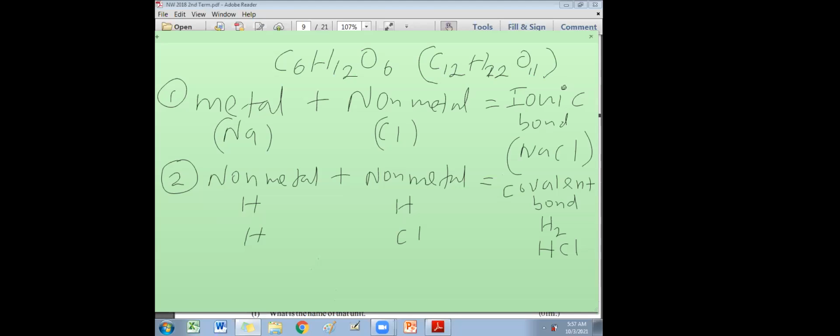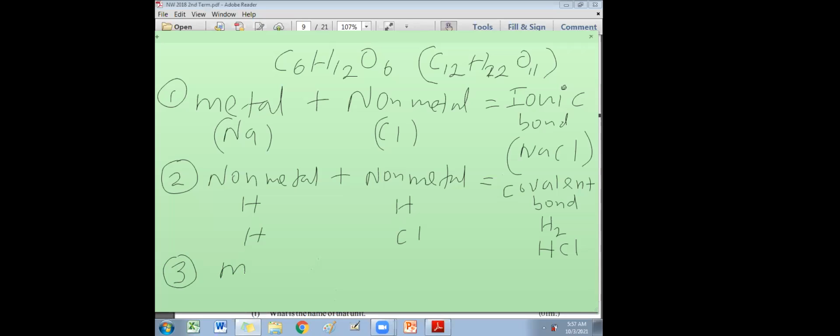Why? Carbon is non-metal, hydrogen is non-metal, oxygen also non-metal. Even though there are 22 hydrogen atoms, all are non-metal. All the elements are non-metals. So even if you take carbohydrates, proteins, lipids, they all contain only non-metals. Therefore, they are covalent macromolecules like polymers.